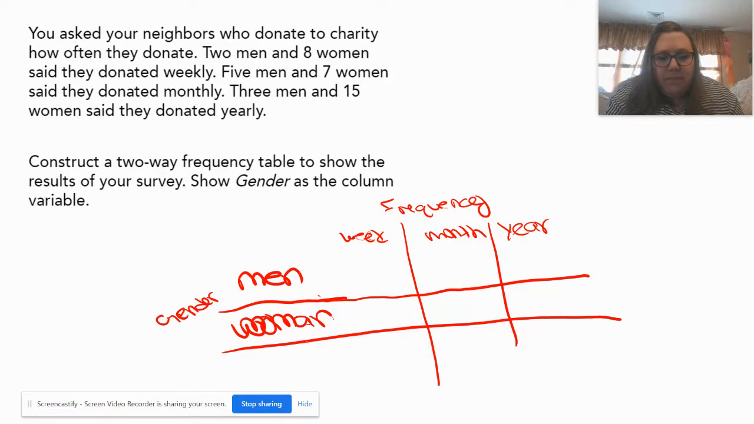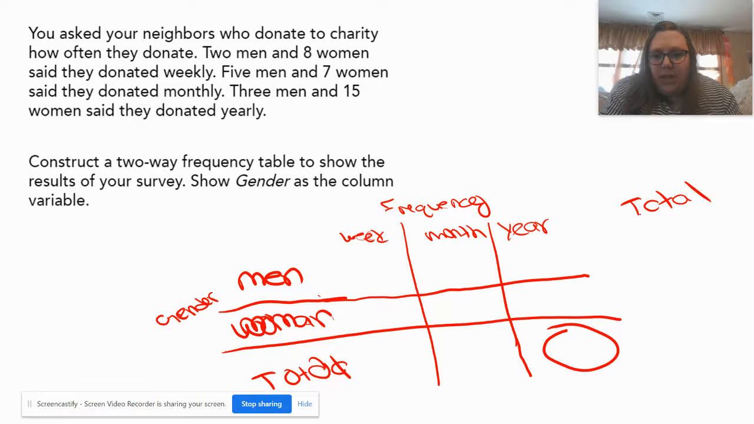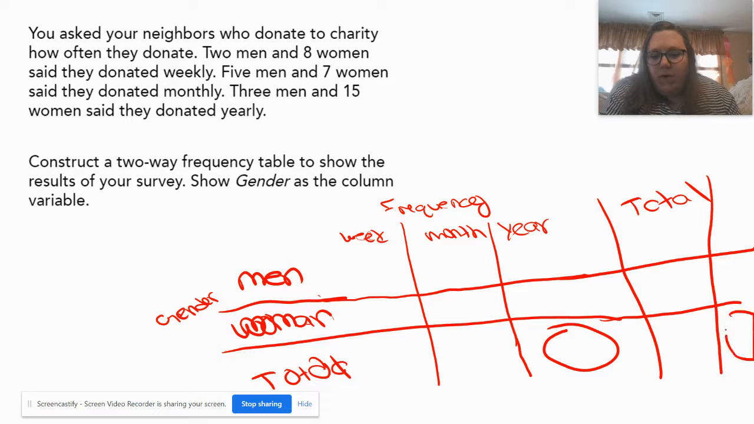So now, this would be our total altogether. And then, so these are our totals on the bottom. And then these are our totals over here. And then we have one more, and then this would be our total altogether.